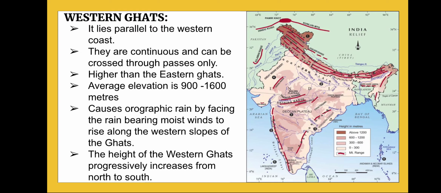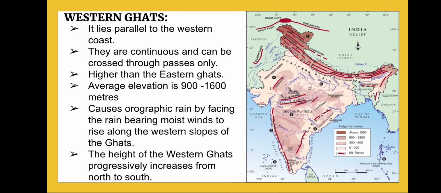The Western Ghats cause orographic rain by forcing the rain-bearing moist winds to rise along the western slopes of the Ghats. When the wind blows from the Arabian Sea side and enters India, it carries moisture with it, since whenever wind blows from a water body, it carries moisture. This wind will bring rainfall to this part of the country.